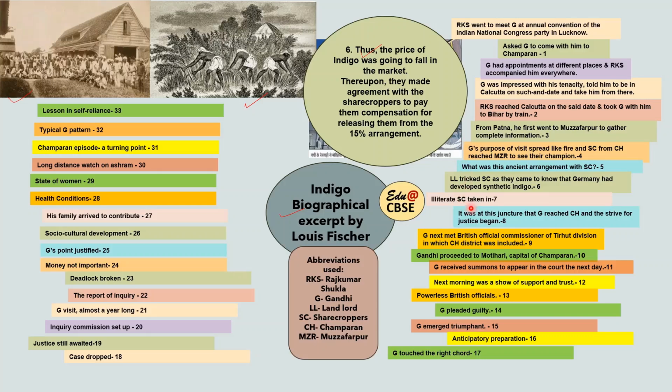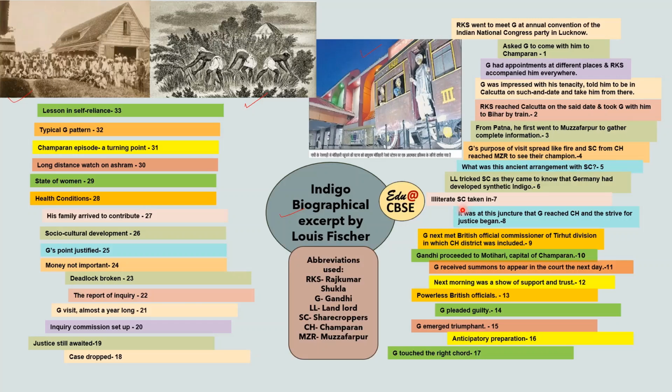So illiterate sharecroppers, they were taken in. Previously, this arrangement was irksome for them. They did not want any kind of arrangement with the Britishers. But many of them signed this.